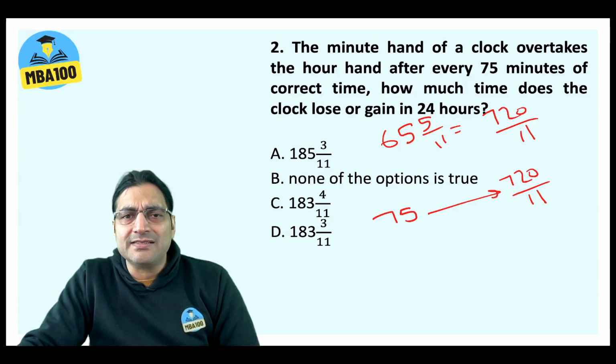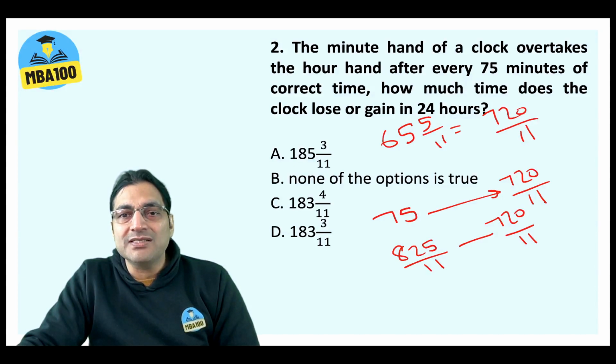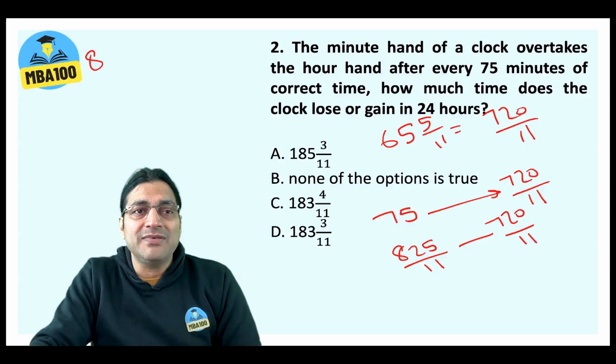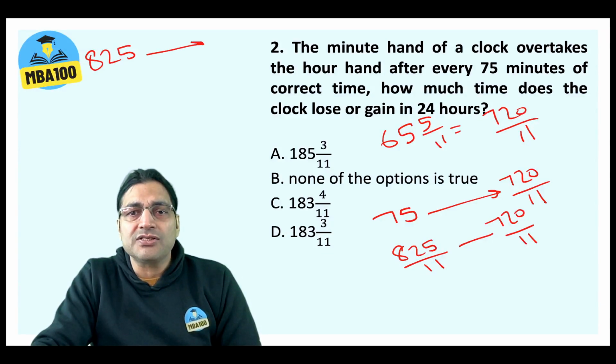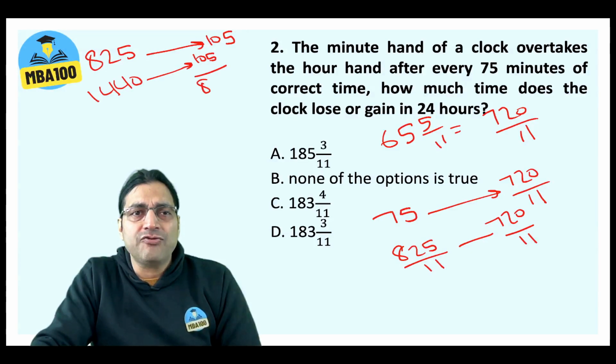75 can be written as 825/11 as well, right? So when the actual time is 825/11 minutes, it shows 720/11 minutes. So there's a loss of 105/11 minutes in 825/11 minutes, isn't that? Or we can say that when the actual time is 825 minutes, there's a loss of 105 minutes. How many minutes are there in a day? 1440 minutes are there in a day, 24 into 60. So in 1440 actual minutes, the loss would be 105 divided by 825 into 1440.